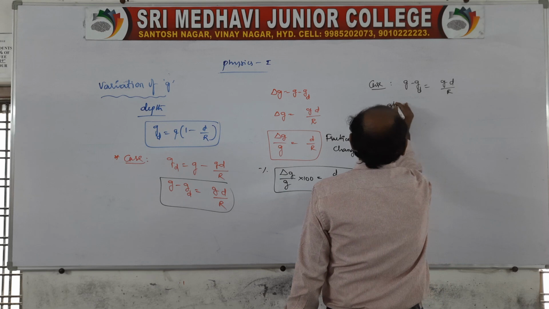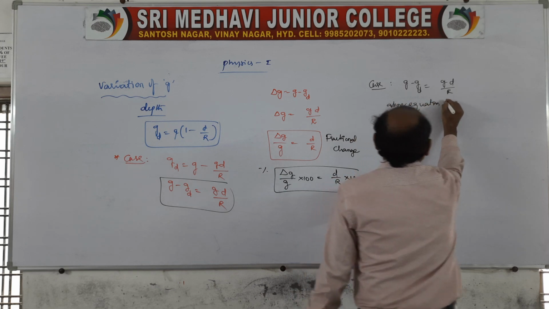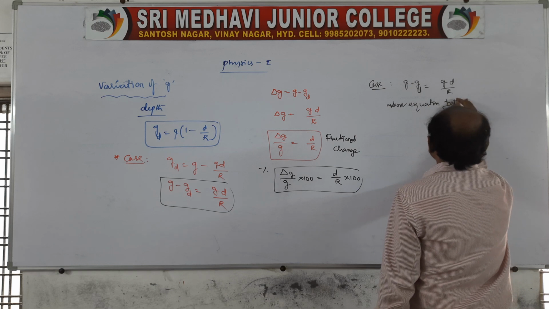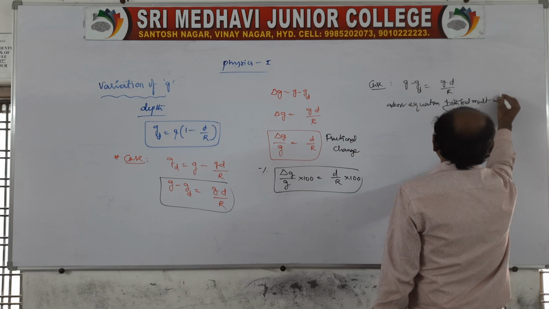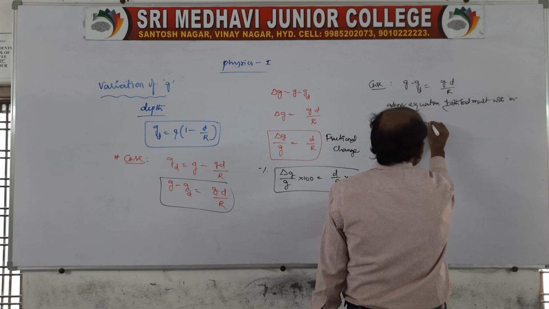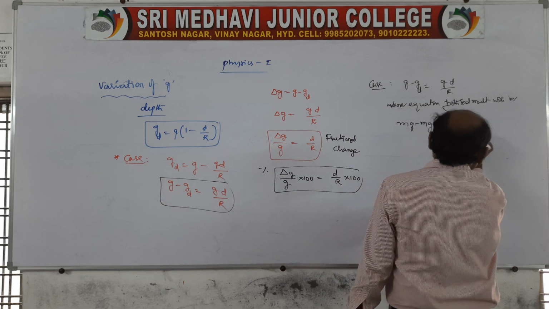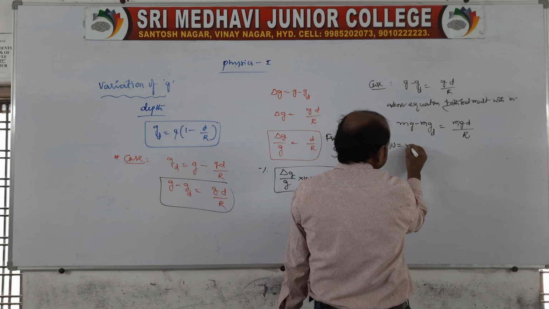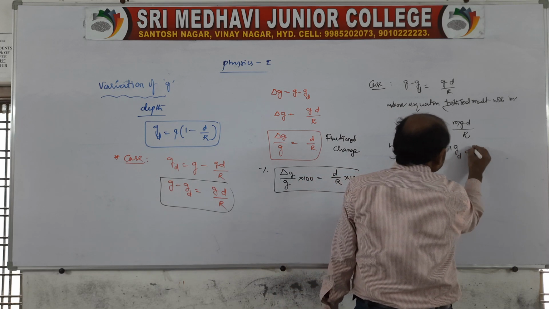Now this above equation, multiply both sides with m, so that mg minus mgd is equal to mg into d by capital R. So the weight on the earth's surface is W, and at the depth, you say Wd.